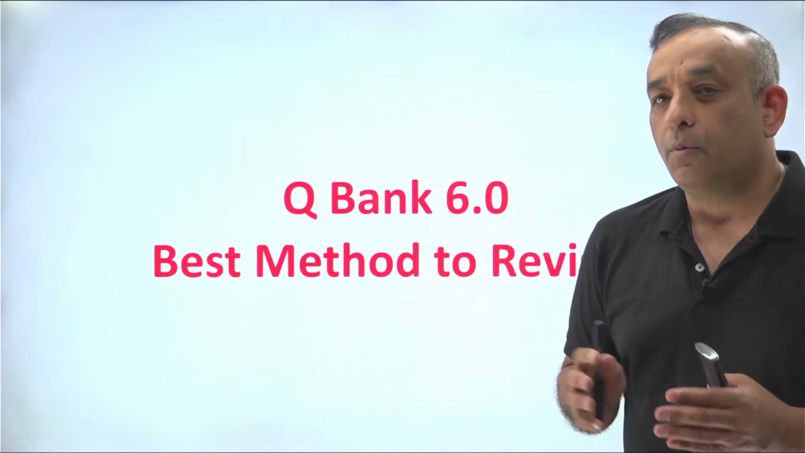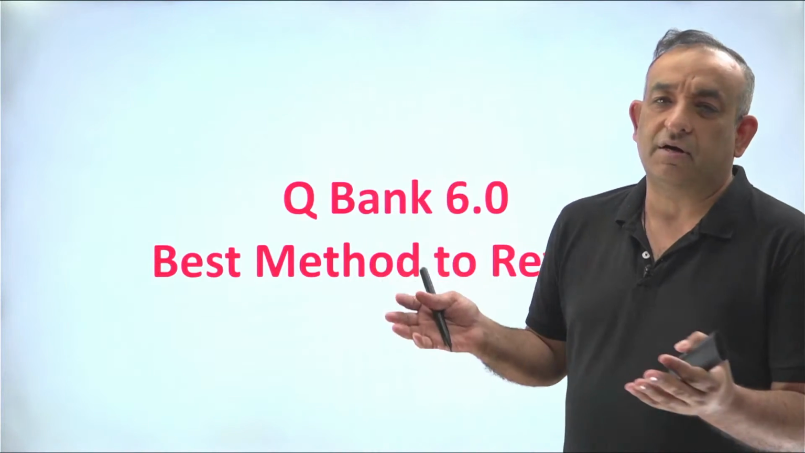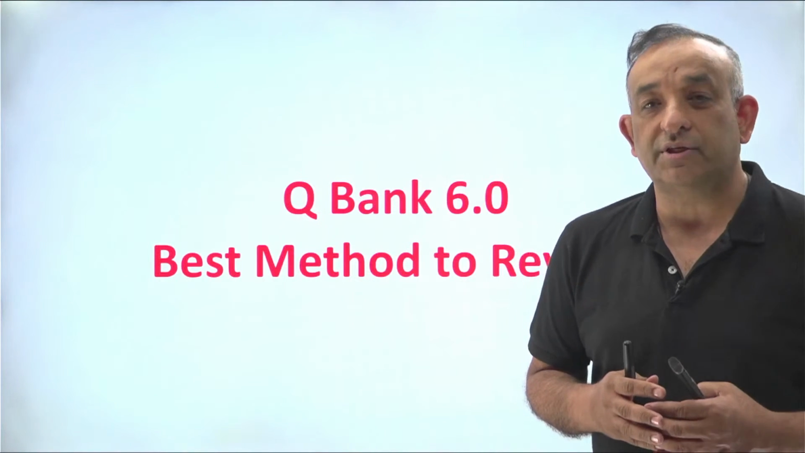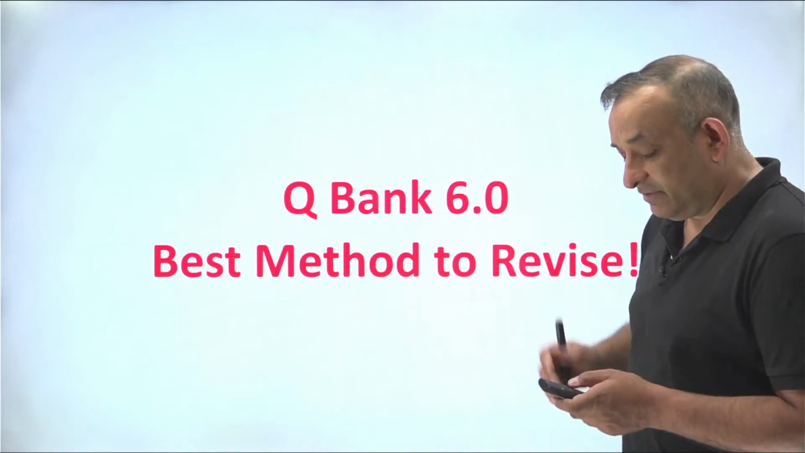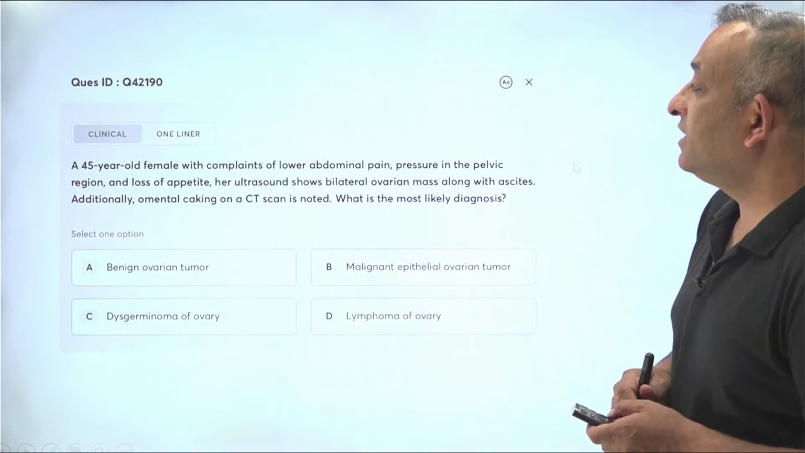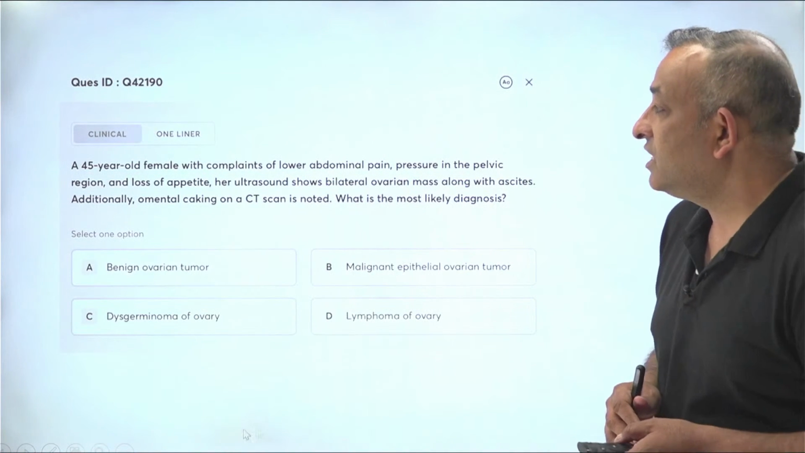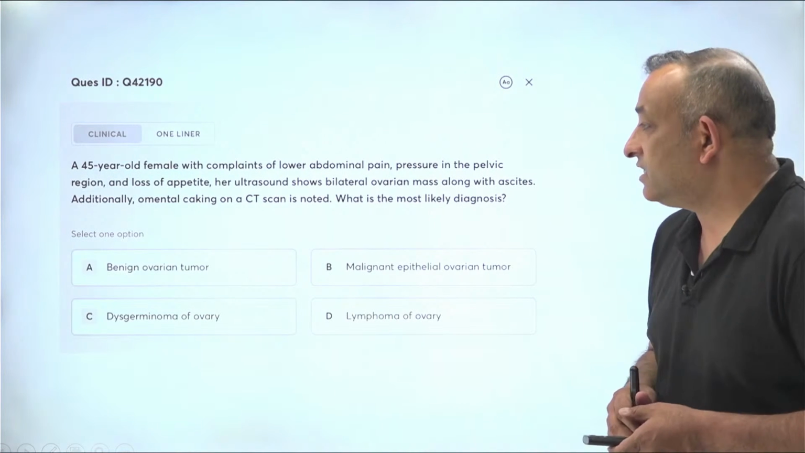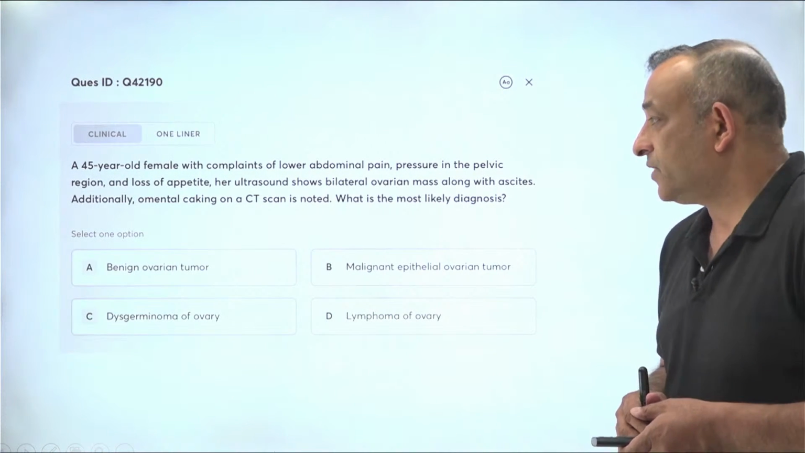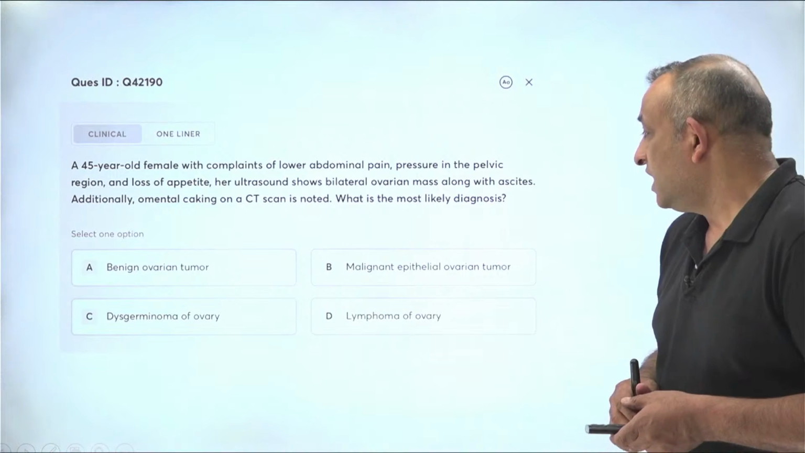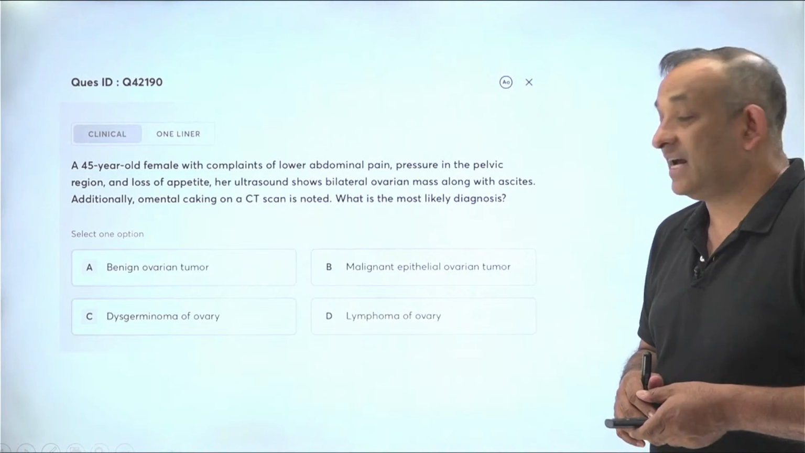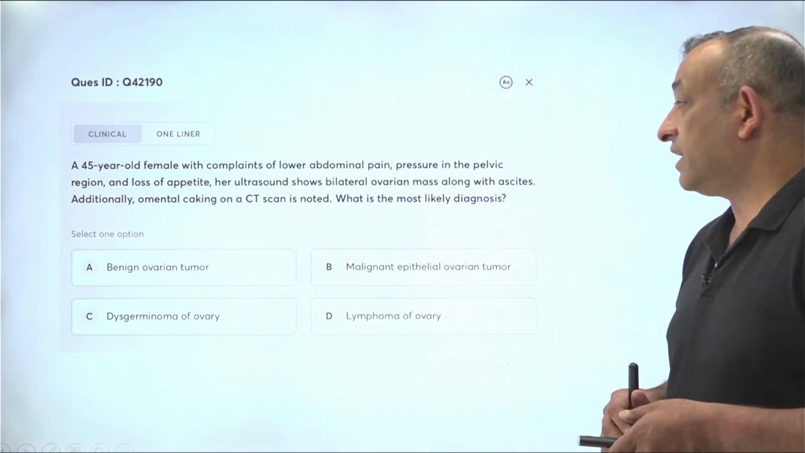So let us see what kind of questions are there. Some of them I've got from Obs and Gynae here. I'm sure the other specialties have also shown you how the question bank has come up this time. Let's see the first question which I've got for you. It is a clinical question about a 45-year-old female with complaints of lower abdominal pain, pressure in the pelvic region, and loss of appetite. Her ultrasound shows bilateral ovarian masses along with ascites. Additionally, there is omental caking noted on a CT scan. What is the most likely diagnosis?